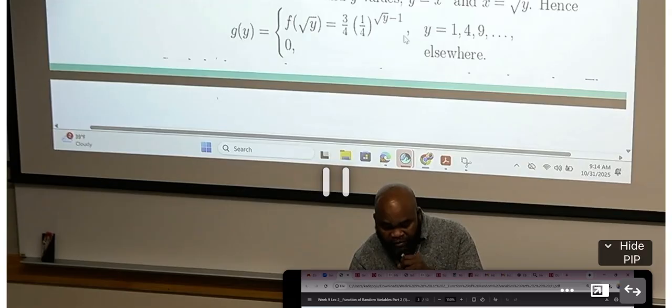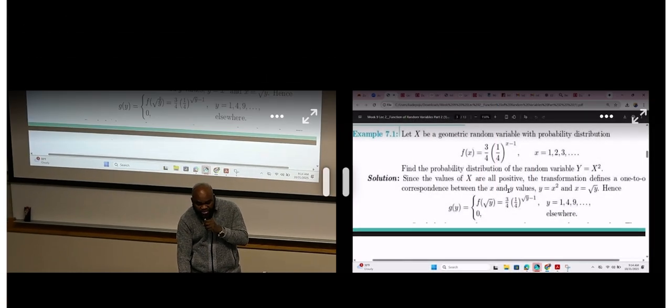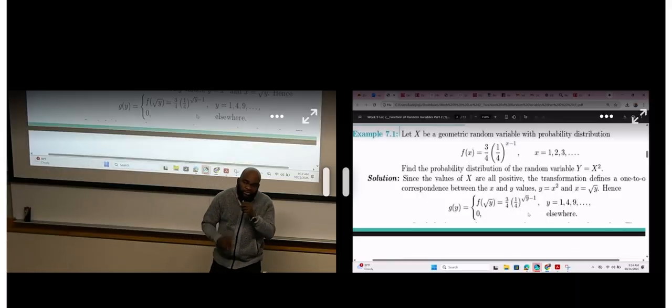When I get this, I need to redetermine the state space. Because 1, 2, 3, and so on is the state space for the random variable X, I also need to define a state space for the random variable Y. I can make use of Y equal to X squared. So if I want the state space for Y, I need to square these values. What is 1 squared? 1. What is 2 squared? 4. What is 3 squared? 9. I'm done. Is there any question?